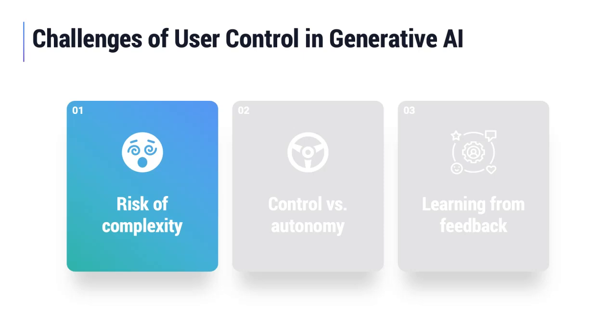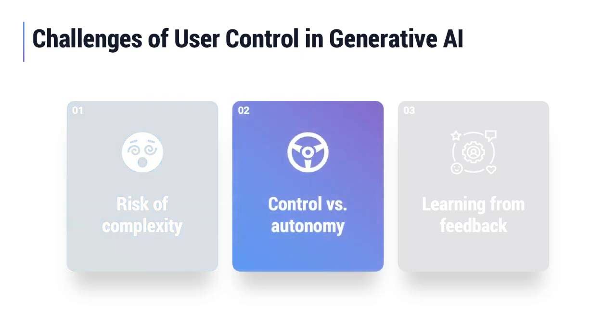This could also manifest in a cluttered user interface, potentially making the product harder to use. Especially in this early stage of AI systems, we should try and keep it as user-friendly as possible. Second, there's a delicate balance between user control and AI autonomy. Too much control might limit the AI's ability to surprise and innovate.